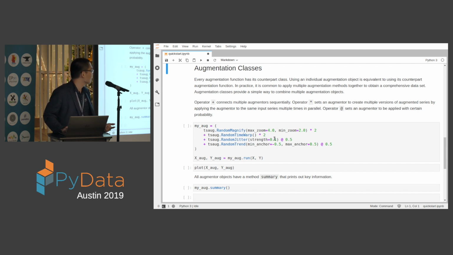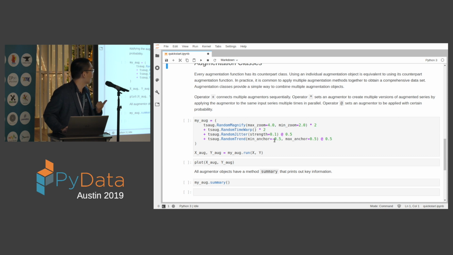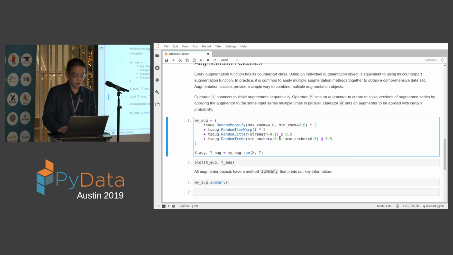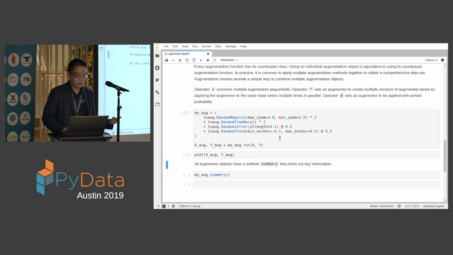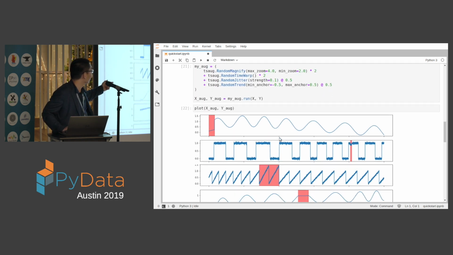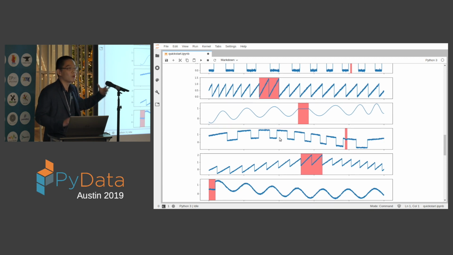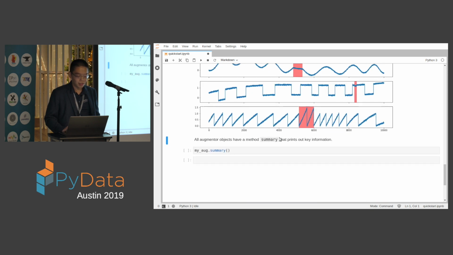And sometimes we also realized that people may need something like, I don't really want to add jitter noise all the time. I only want to add it like 50% of the time randomly. So we have this sign at. If you do at .5, then that means this thing will only be run 50% of the time randomly. And so if we apply this to the original 3 time series, we'll get something like this, right? Immediately, your training set is more robust, and you can hopefully build a better model if you know how to do that.